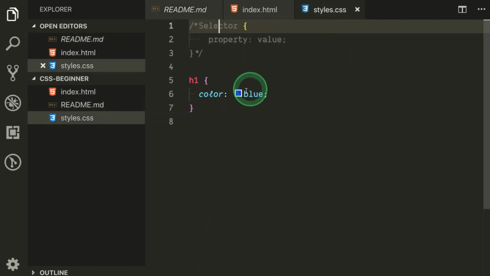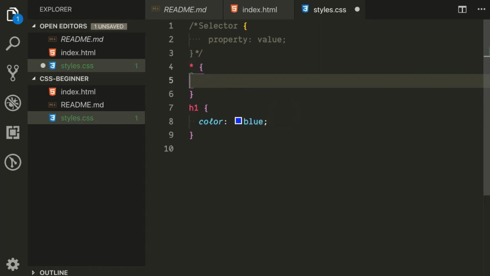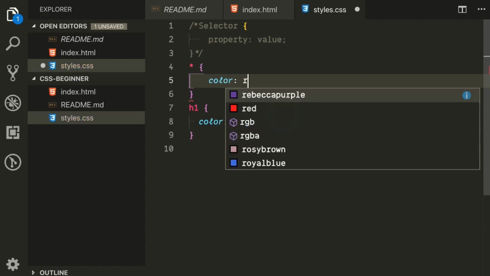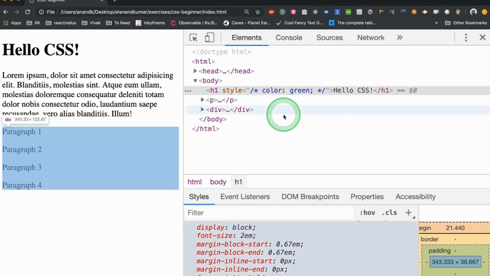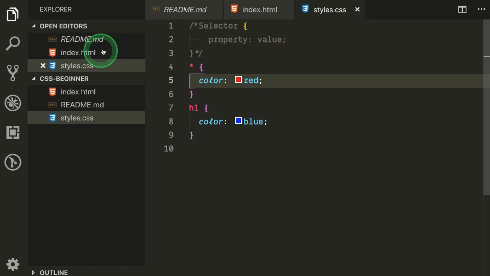The star is not very much used, but once you define it, it gets applied to almost all of the elements. But again, because it's CSS, it will apply based on the priority. So for example, here if I say font color equals red and then refresh the page, it applies the color on all of the font, but the header is still green.